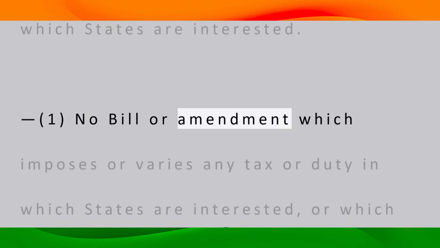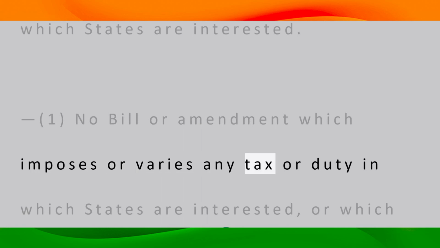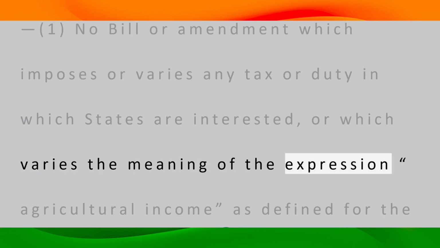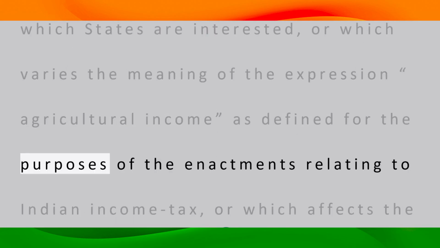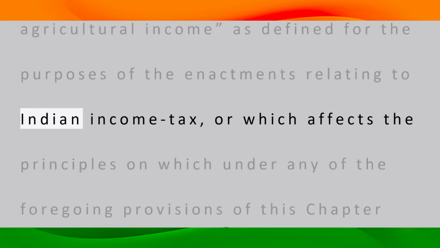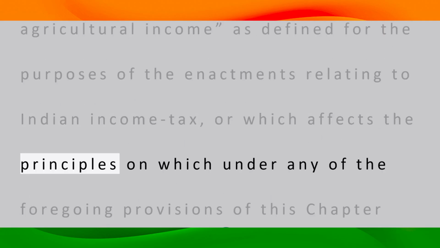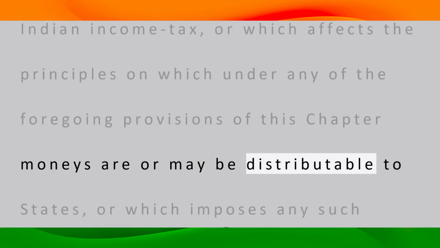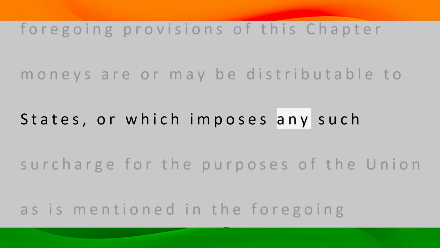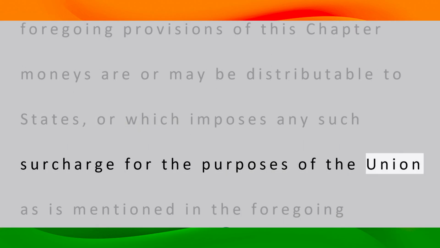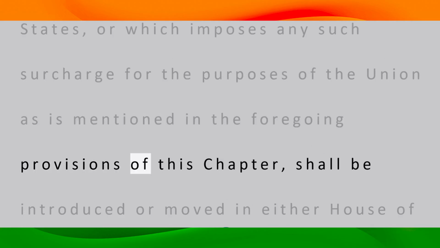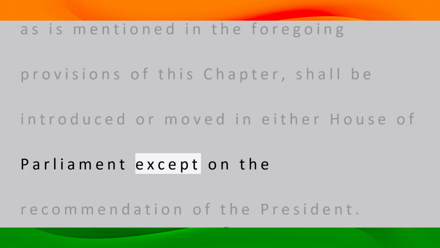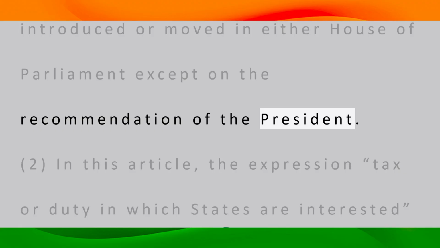1. No bill or amendment which imposes or varies any tax or duty in which states are interested, or which varies the meaning of the expression agricultural income as defined for the purposes of the enactments relating to Indian income tax, or which affects the principles on which under any of the foregoing provisions of this chapter monies are or may be distributable to states, or which imposes any such surcharge for the purposes of the Union as is mentioned in the foregoing provisions of this chapter, shall be introduced or moved in either House of Parliament except on the recommendation of the President.